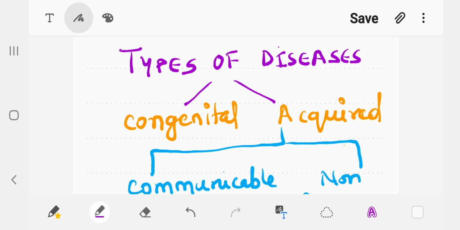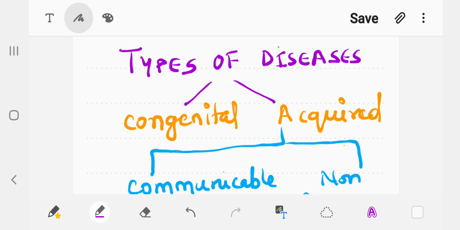In congenital diseases, basically these are the inborn diseases which are already present in the organisms. These are basically anatomical or physiological abnormalities present since birth. They may be caused by, for example, single gene mutation. An example for this is albinism, in which the color of the organism is devoid because of the non-secretion of the melanin.